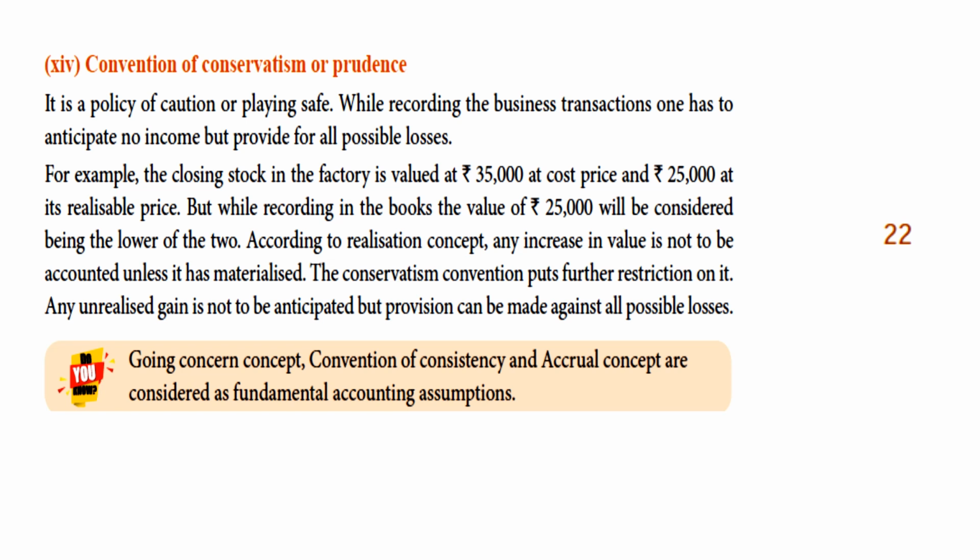For example, closing stock in the factory is valued at 35,000 at cost price and 25,000 at realizable price. But while recording in the books, the value 25,000 will be considered, being the lower of the two. According to the realization concept, any increase in the value is not to be accounted unless it has materialized. The conservatism convention puts further restriction on it. Any unrealized gain is not to be anticipated, but provision can be made against all possible losses.